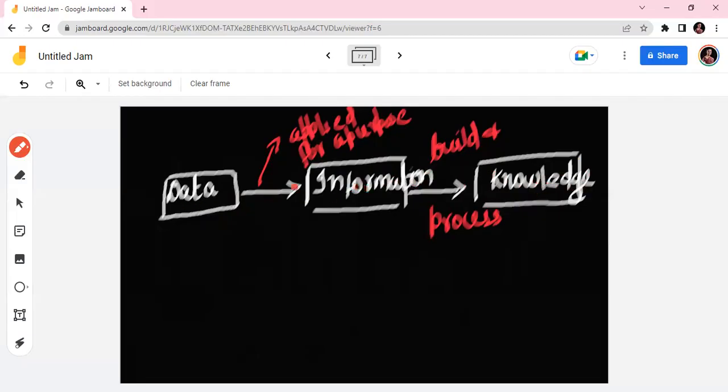So data, when it's applied for a purpose, becomes information. Then information, when we build and process it, gives us knowledge. Okay, so that's the difference between data, information, and knowledge in business intelligence.